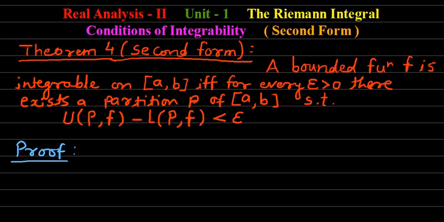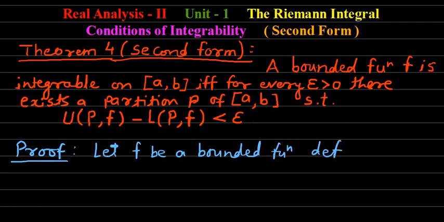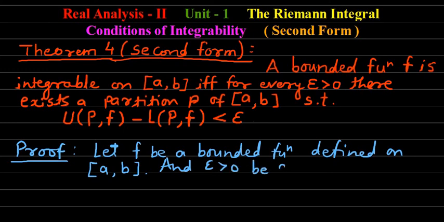So let f be a bounded function defined on the closed interval a to b, and let epsilon greater than 0 be given.